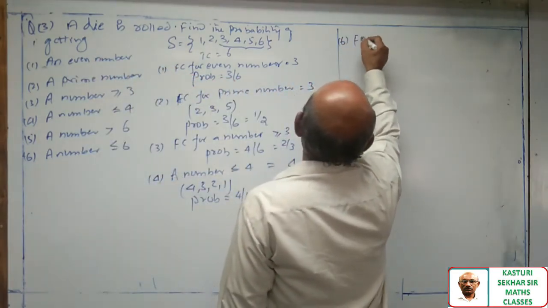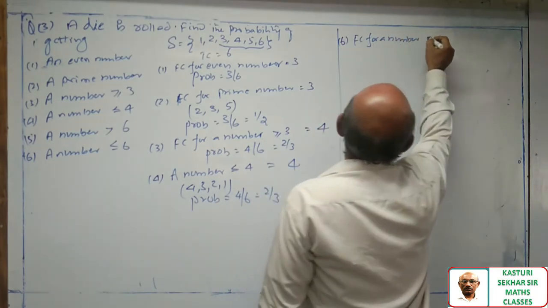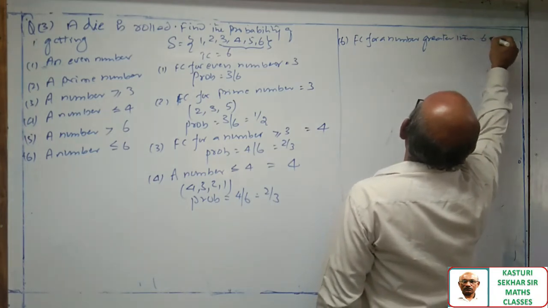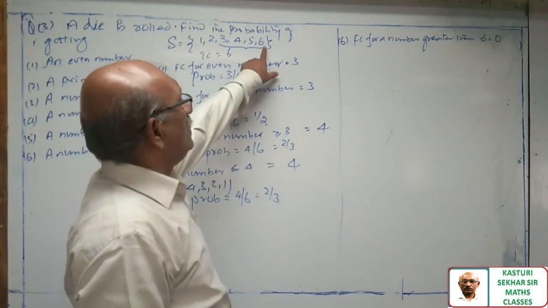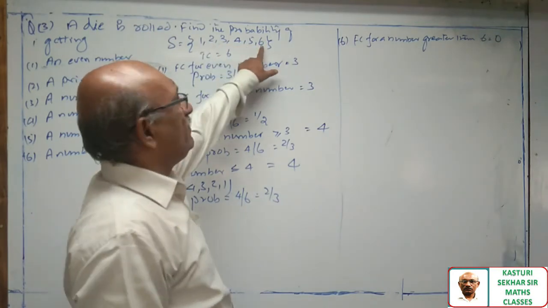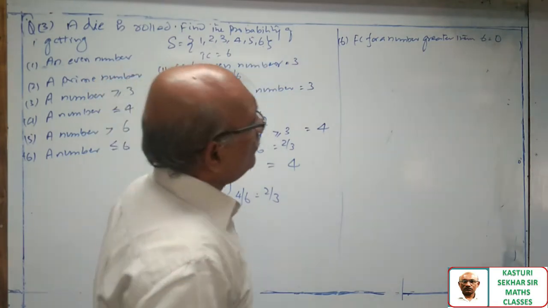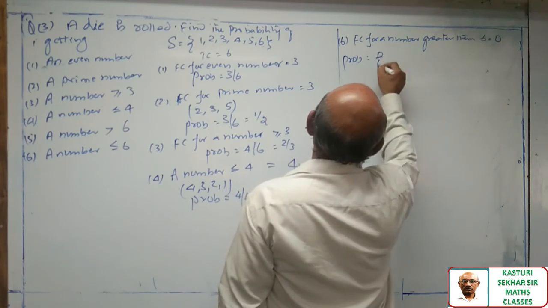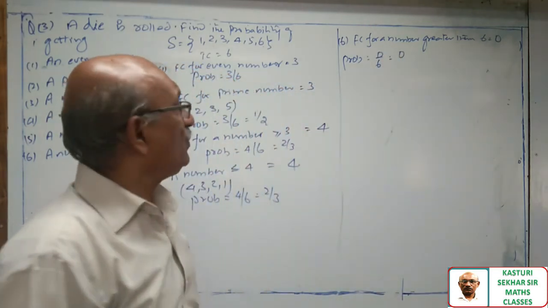Favorable cases for a number greater than 6 is equal to 0, because starting with 1, your sample space is ending with 6. There is no number which is greater than 6. Means favorable cases are 0. Probability is equal to 0 by 6, 0.